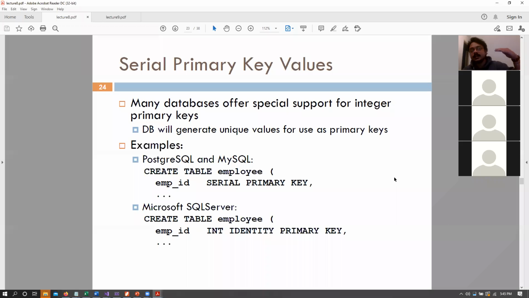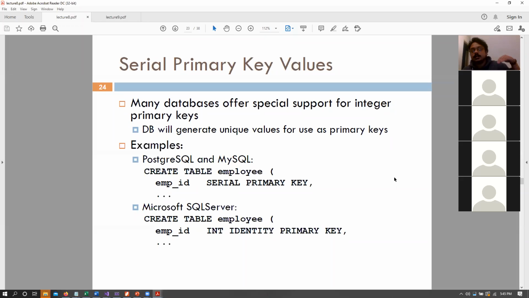So let's say that your table currently has 10 tuples, 10 values or 10 rows. And let's say that all of those rows have primary keys 0, 1, 2, 3, 4, 5, 6, 7, 8, 9.